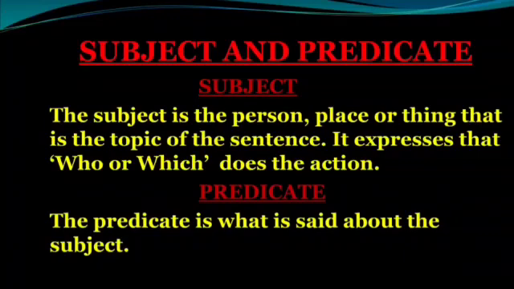Subject and predicate. A sentence is divided into two parts. The first part is subject and the second part is the predicate. We should know what is subject and predicate. The subject is the person, place or thing that is the topic of the sentence. It expresses who or which does the action. Predicate. The predicate is what is said about the subject.